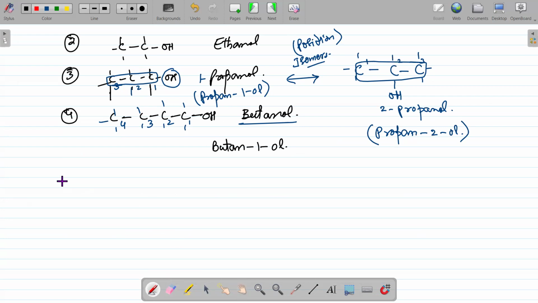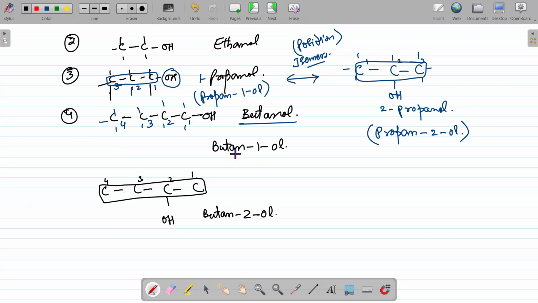Now let's draw the isomer of this butan-1-ol. I am now placing the functional group on carbon 2. Here you can see the longest chain. I'm not showing the hydrogen atoms for simplicity. So OH is on carbon 2, and its name will be butan-2-ol. Now you can see they are isomers of each other, and the difference is in the position of their functional group.